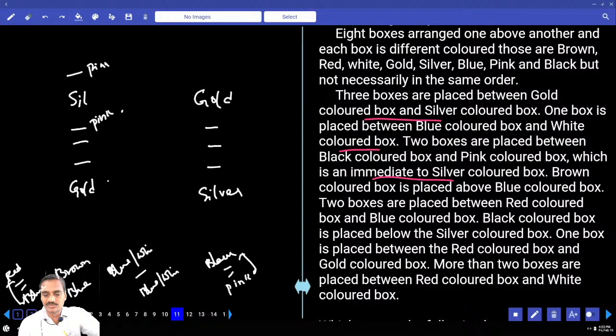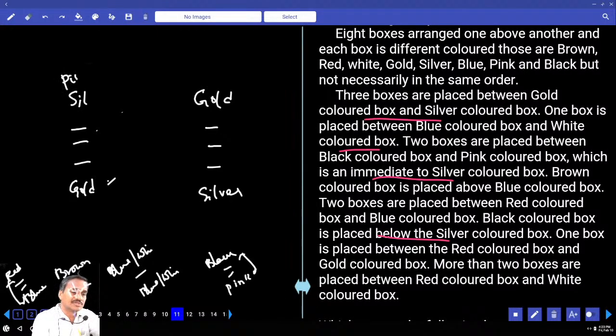Black colored box is placed below silver colored box. Now black is below silver colored box or not? As black is below silver colored box, now in this case pink is adjacent to silver, isn't it? Pink is adjacent to silver, and black is below silver box. If pink is here, then black must be here, not possible. And where should this pink be? Pink must be above this silver.